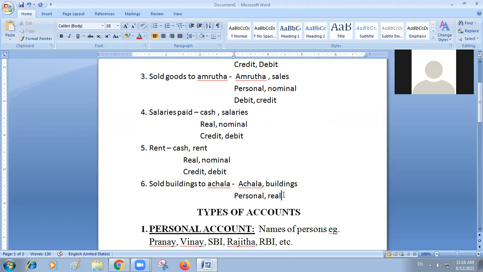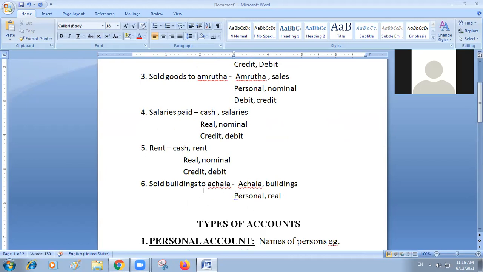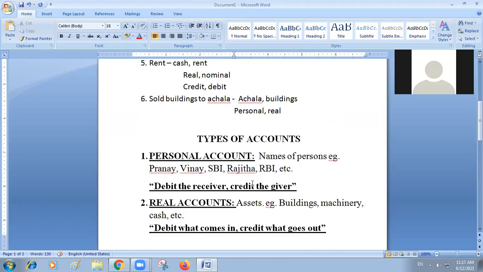And the last one is, sold buildings to Achala. When you are selling to her, is she receiving or giving? She is receiving buildings from you. Debit the receiver, so that account is going to be debited.